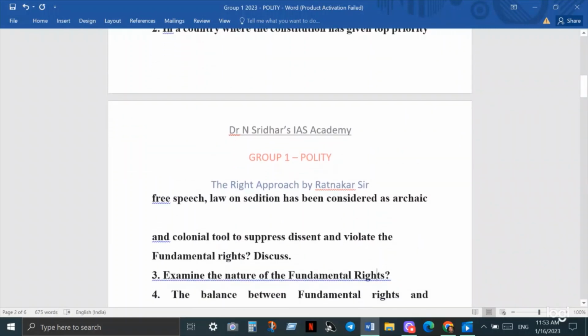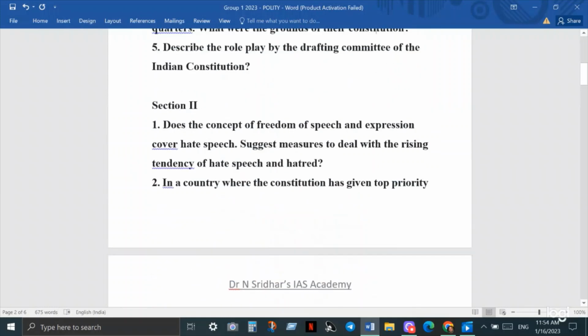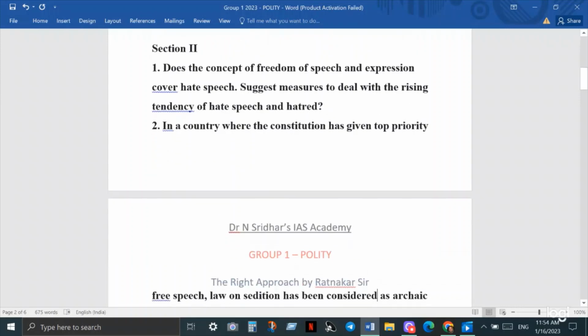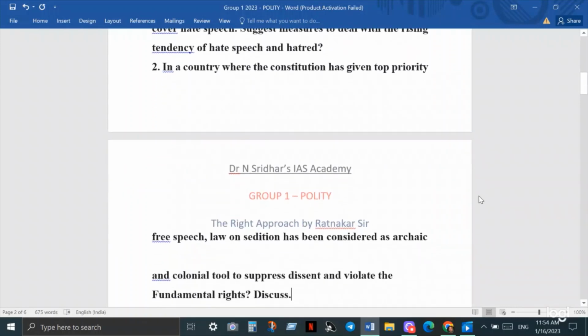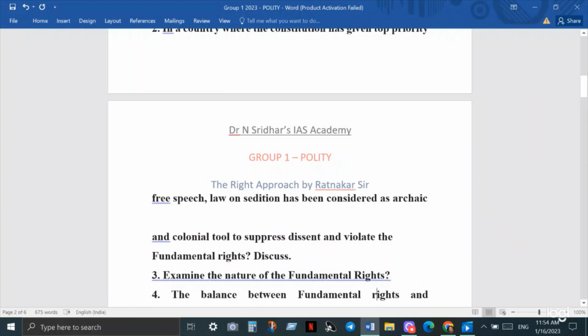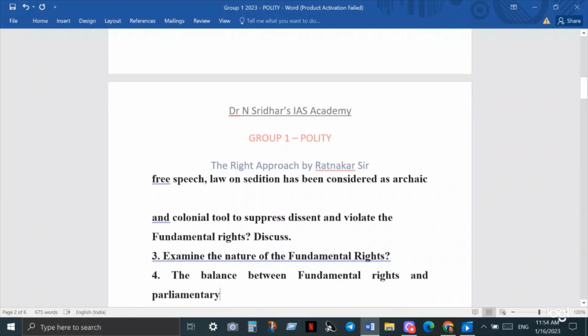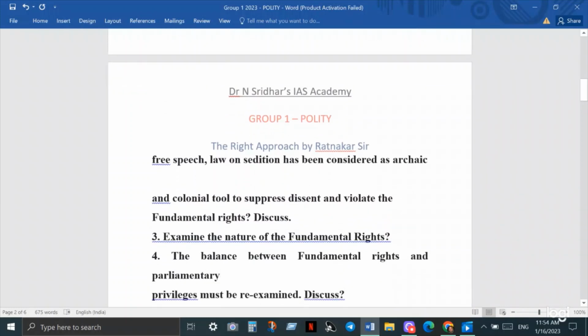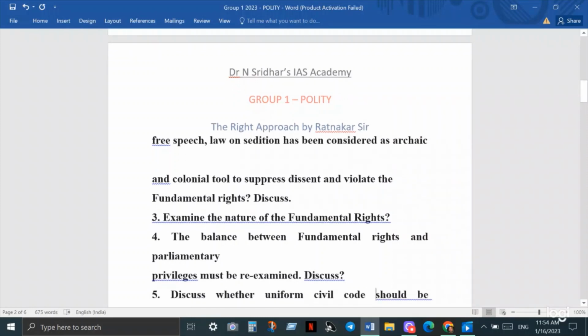In a country where the Constitution has given top priority to free speech, the law on sedition has been considered archaic, colonial, used to suppress dissent and violate fundamental rights.